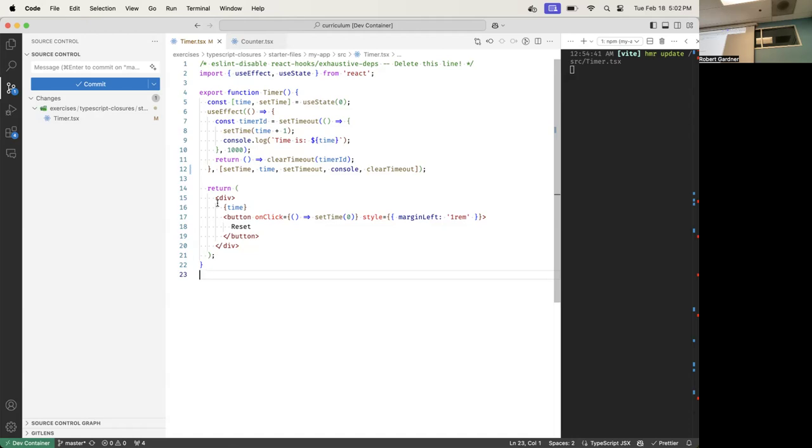The timeout eventually fires, so we execute it. We're going to call set time, and we're going to pass it 1 plus... the time variable is 2 now. It was 2 last time we came through here, so now it's 3. So we're going to update the cache to 3, and we're going to put a render in here. Let's put a render in.